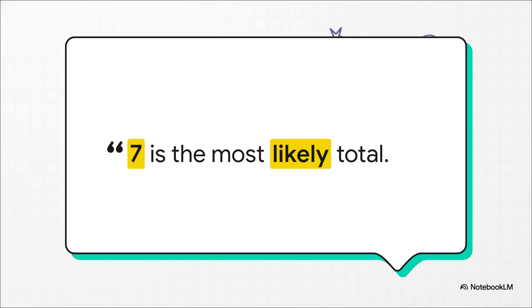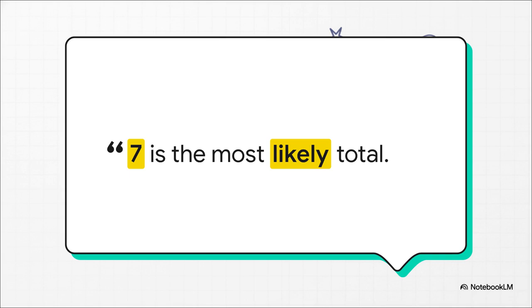But before throwing a single die, they made their predictions. And this is exactly where everyday guesswork clashes with theoretical probability. Sophia hypothesized 7 is the most likely total. Zara, completely disagreeing, confidently stated, "Nope, all totals are equally likely."